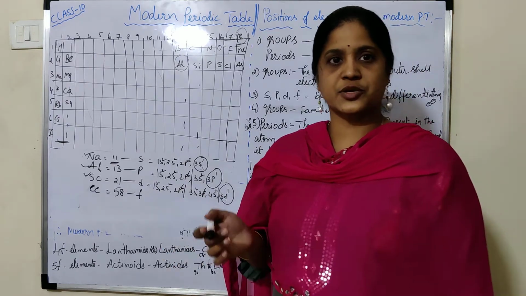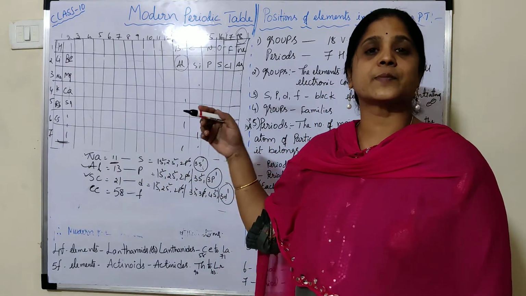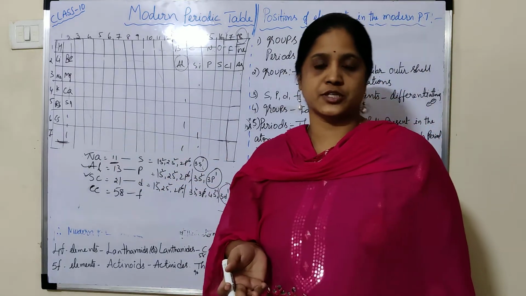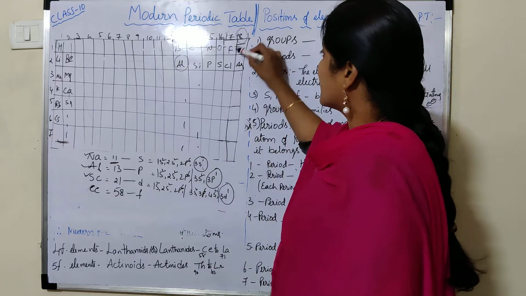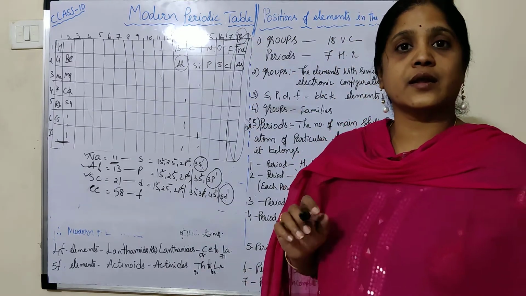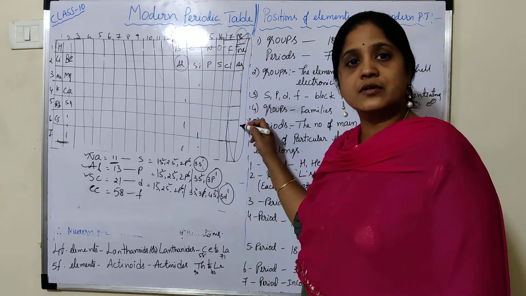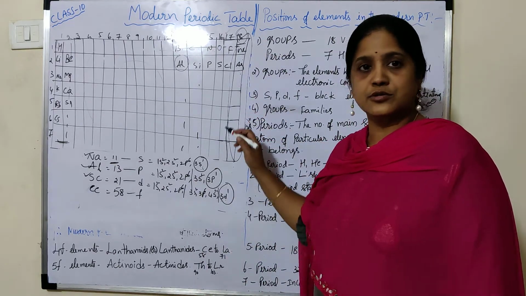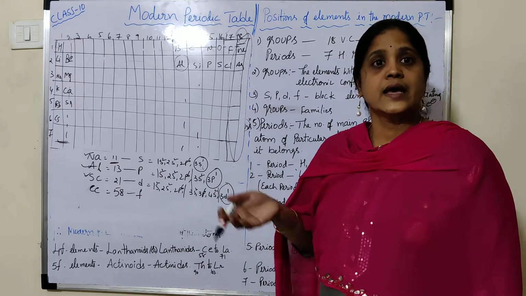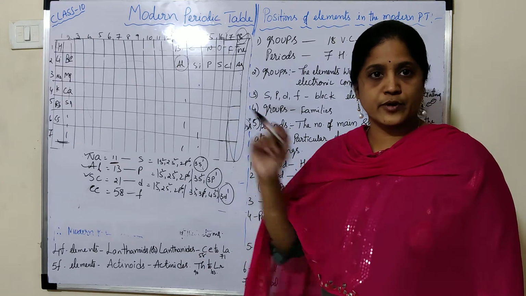To get that stability, all the other atoms participate in bond formation. But this group of atoms does not participate in any chemical bonding because they already have 8 electrons in the outermost orbit. Due to that, they are known as inert gas elements or noble gas elements. So this is about groups.